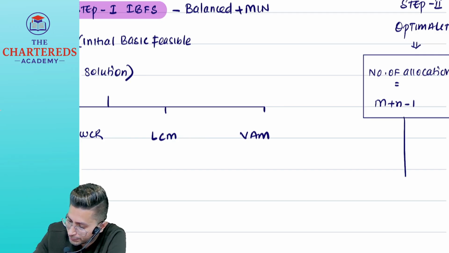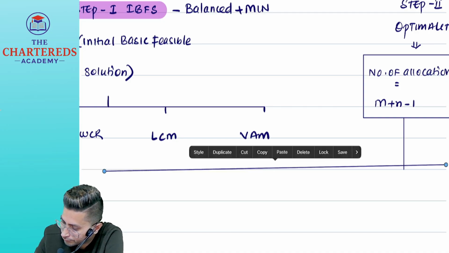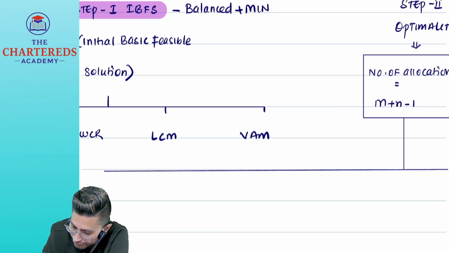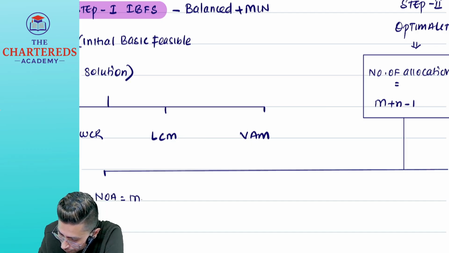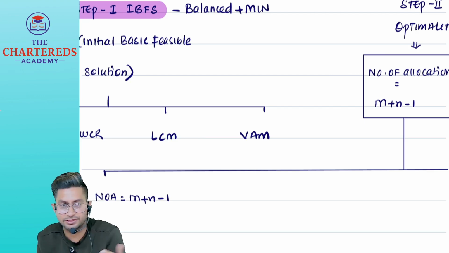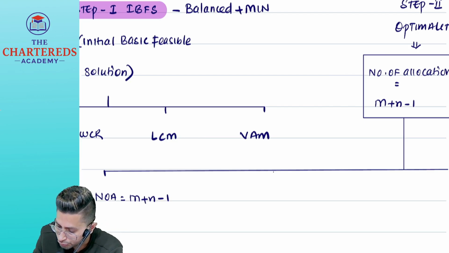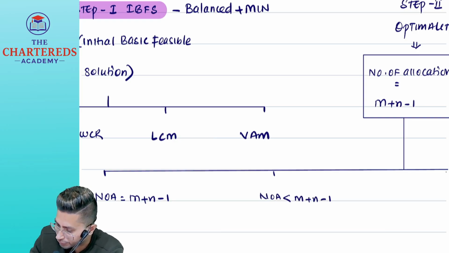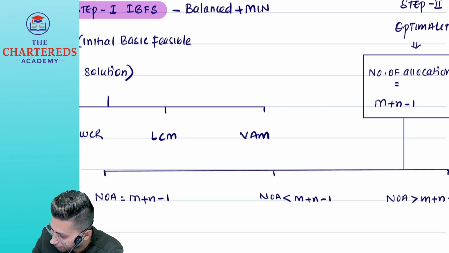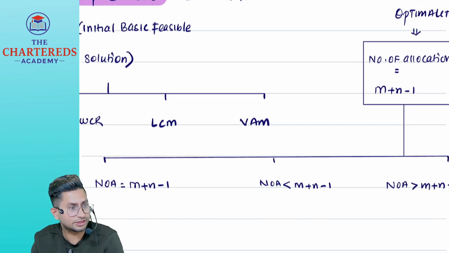Here 3 situations may come. When you are checking the optimality, 3 situations may come. Situation 1: number of allocations is equal to m plus n minus 1. Situation number 2: number of allocations is less than m plus n minus 1. Number 3: number of allocations is greater than m plus n minus 1. These 3 situations will come.